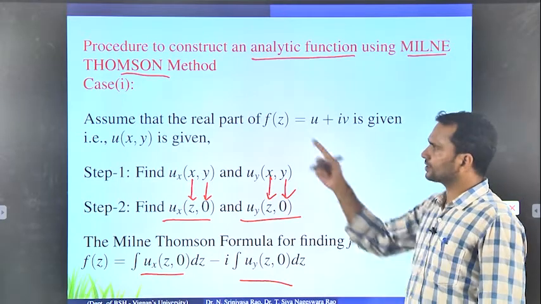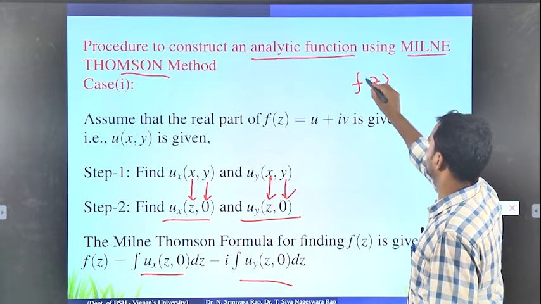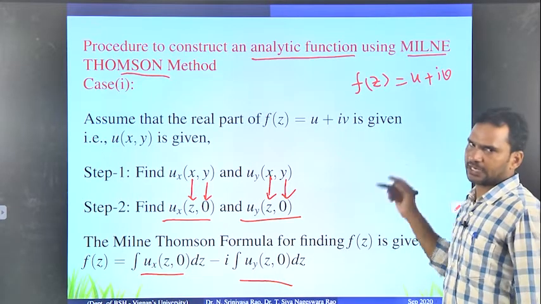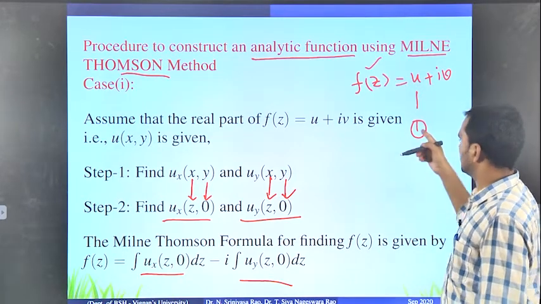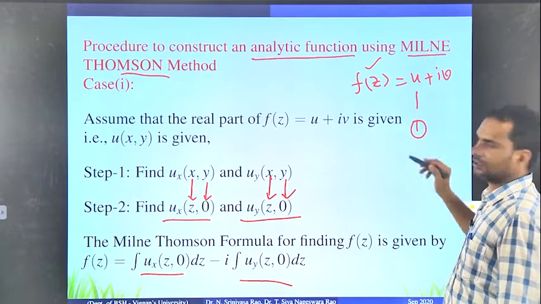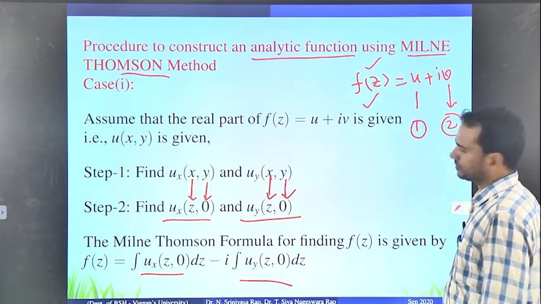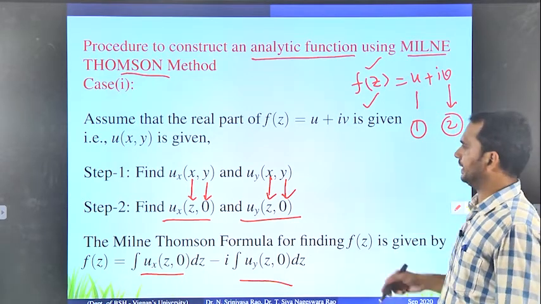Okay, so remember here we have two cases we discussed. For constructing the analytic function f of z equals u plus iv, there are two cases. If u is given, how to find f of z, that is the first case. Similarly, if v is given, how to find f of z, that is the second case. These are the two very important cases.